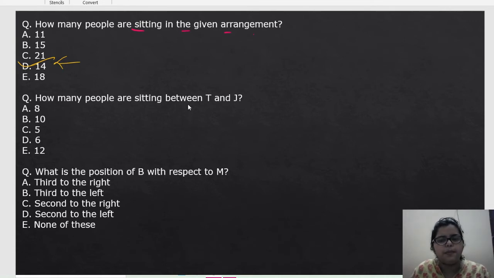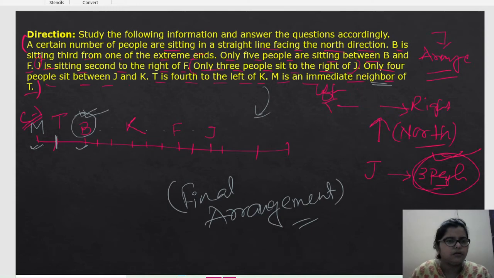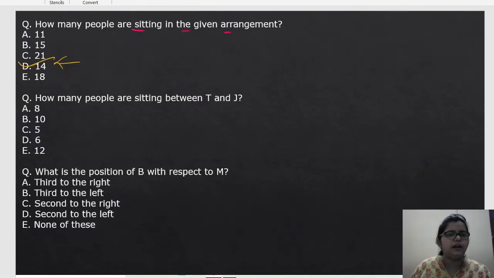Next, how many people are sitting between T and J? Where is T? This is T and this is J. So let's count it. 1, 2, 3, 4, 5, 6, 7, 8. So 8 people will sit between T and J. So this will be the right answer, option A.